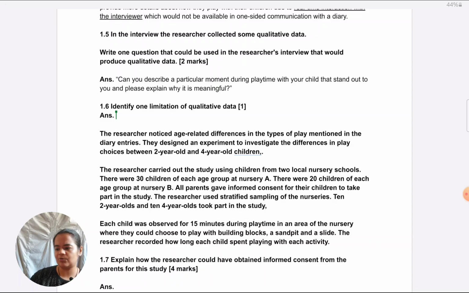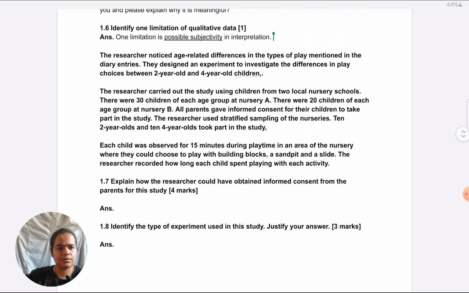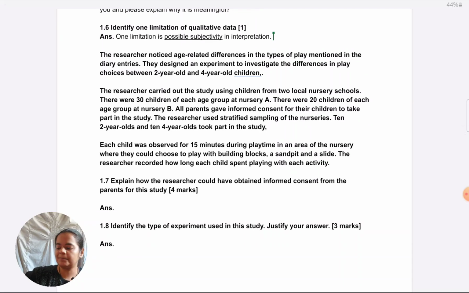Like we can give it straight off. You can just simply write subjectivity or subjective bias, or you can write one sentence like I'm writing. One limitation is possible subjectivity in interpretation. The word bias is also correct. You can substitute the word subjectivity with bias. Even researcher bias is correct because here we are talking about the researcher's interpretation.